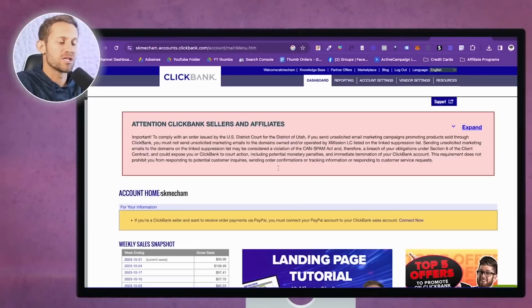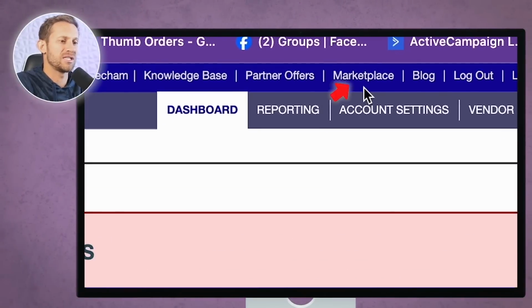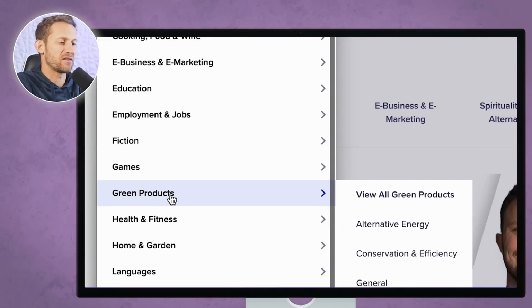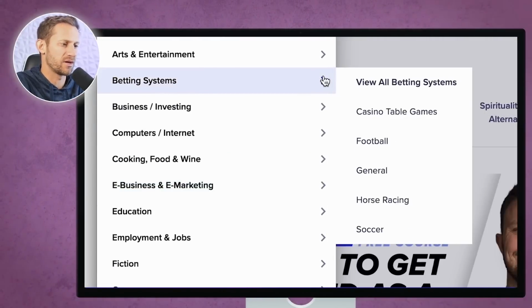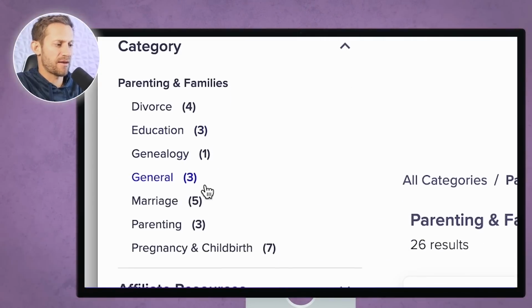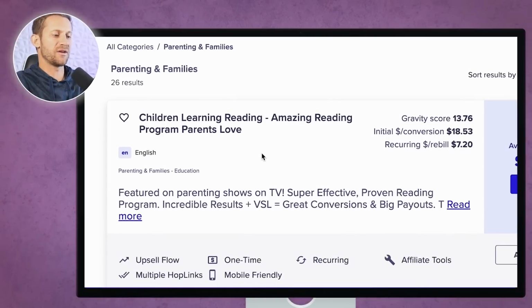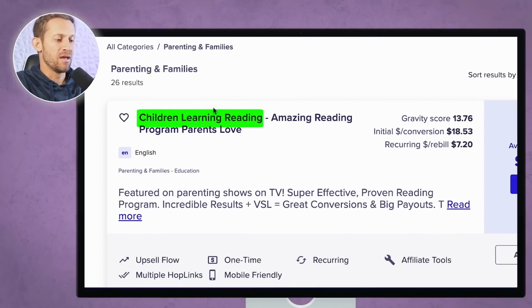And so we're going to sign up for a clickbank.com account, and you can see right here, we're going to go to marketplace and type in whatever niche we have. You're going to see on the left, it gives you about 100 categories. The category that I chose is parenting and families, and hopefully we find some in parenting and pregnancy and childbirth. You're going to start scrolling down through these different affiliate programs. This is one about reading, programs that help read.